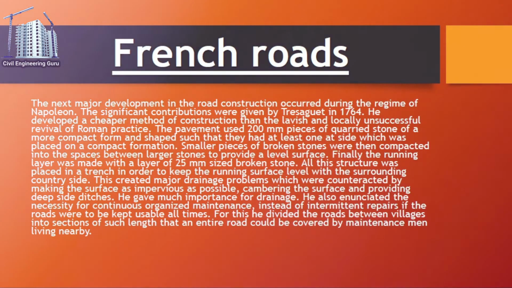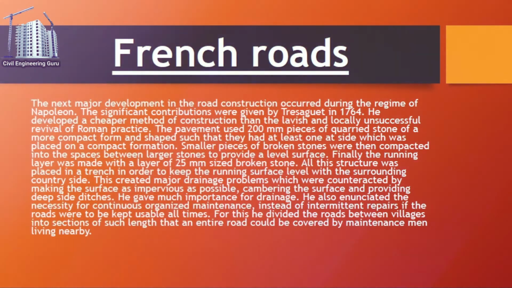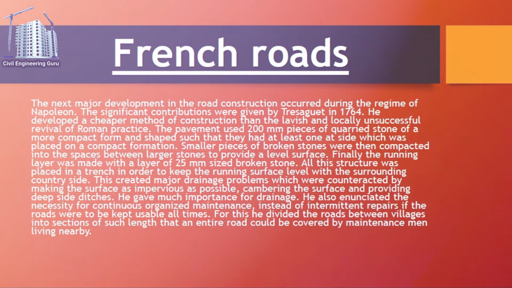Smaller pieces of broken stones were then compacted into the spaces between larger stones to provide a level surface. Finally the running layer was made with a layer of 25 mm size broken stone. All this structure was placed in a trench in order to keep the running surface level with the surrounding countryside. This created major drainage problems which were counteracted by making the surface as impervious as possible, cambering the surface, and providing deep side ditches. He gave much importance to drainage.